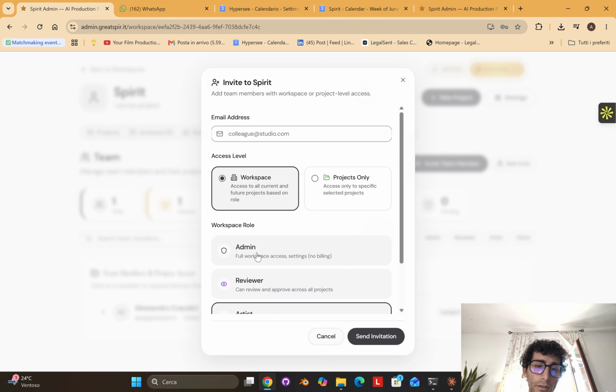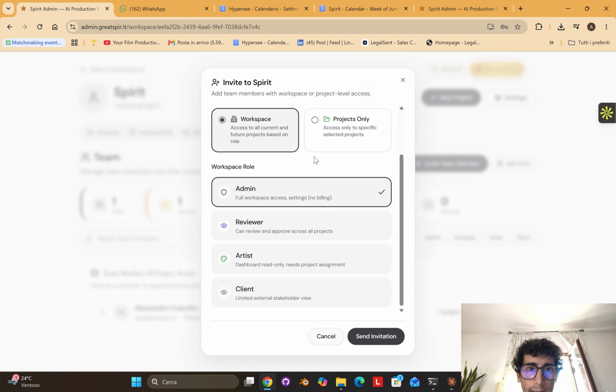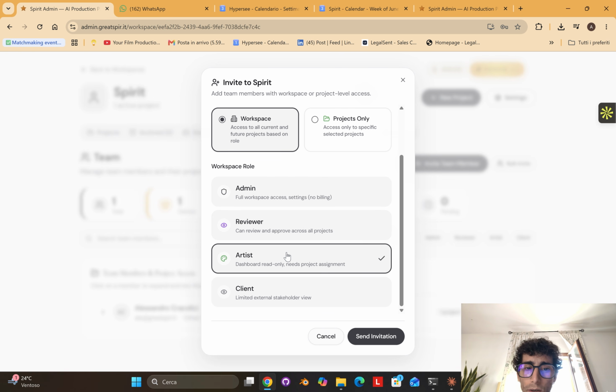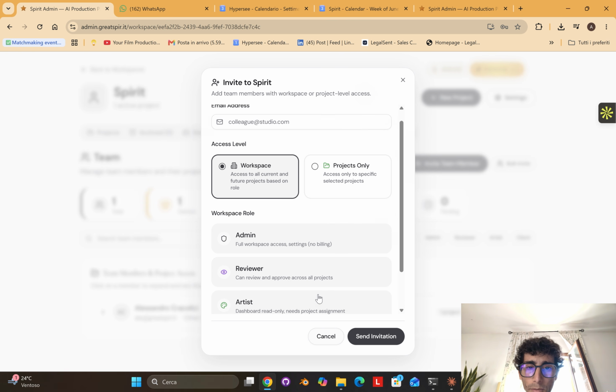You can of course invite other people to join. I will invite another account of mine. You can give different types of permission. Admin can have full access. Reviewer can just review. Artist will just take care of their own tasks. Client, you can just manage the permission inside the settings and customize them as you prefer.